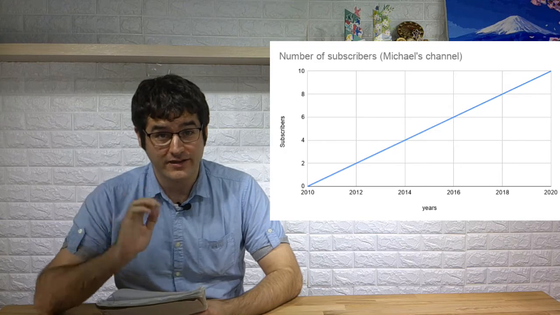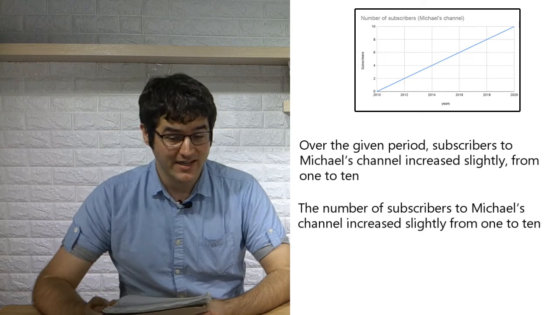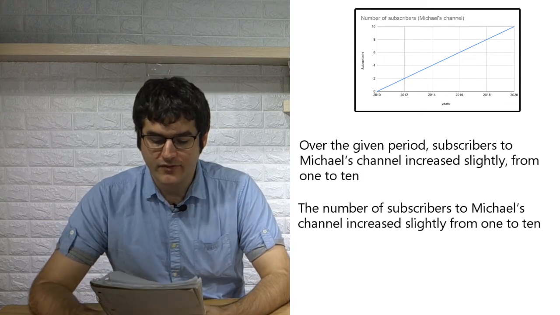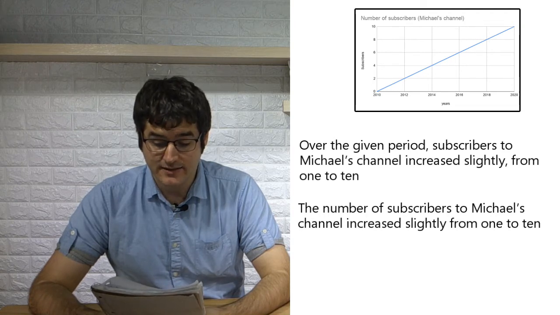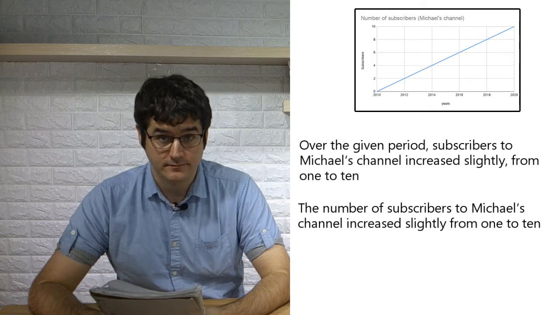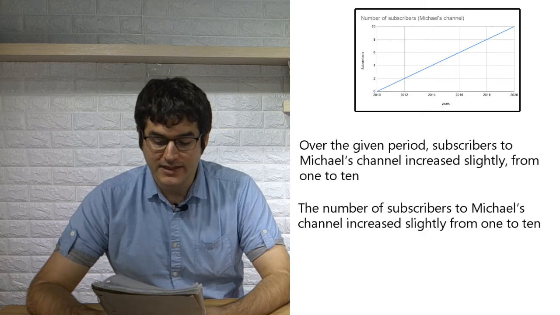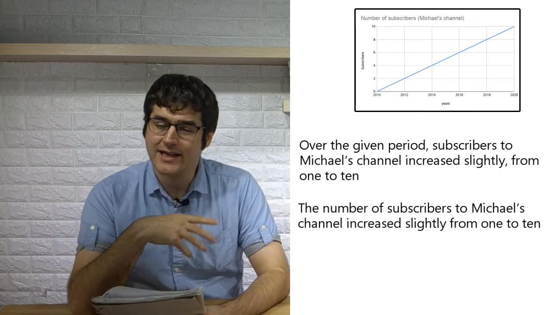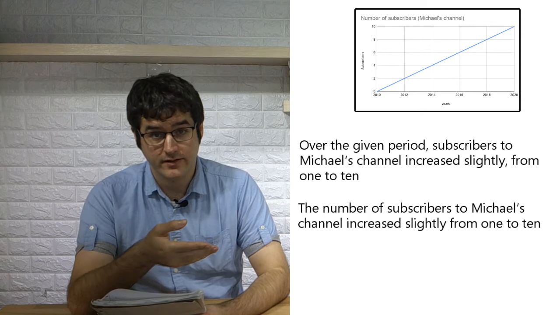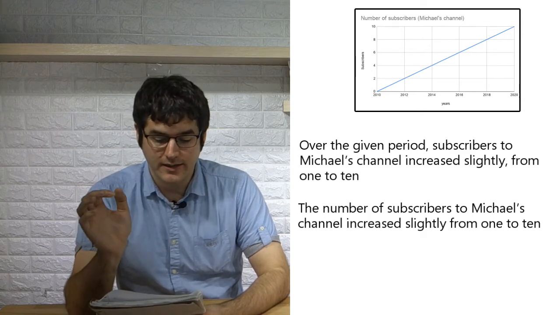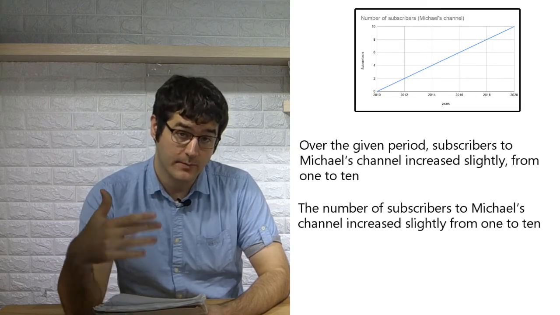Please pause and write your sentences. And unpause. Are you ready? Over the given period, subscribers to Teacher Michael's channel increased slightly from 1 to 10. You could also say the number of subscribers to Teacher Michael's channel increased slightly from 1 to 10. Just like in the previous examples, instead of number of people, we can say population, if we're talking about the population of a country. Here, we can say number of subscribers or subscribers. We can do the same thing with sales and number of sales.